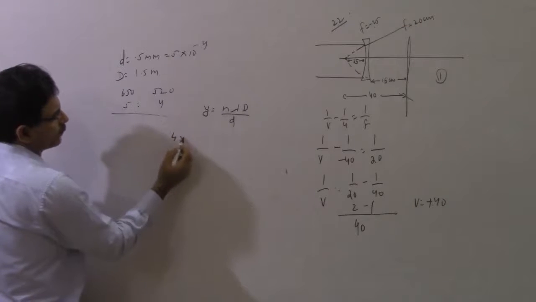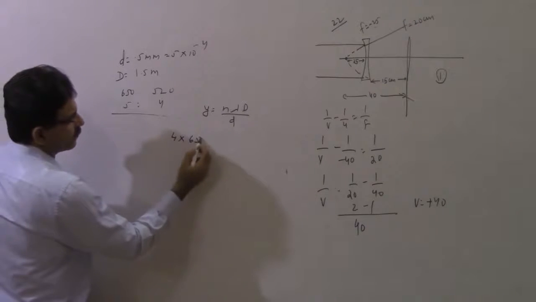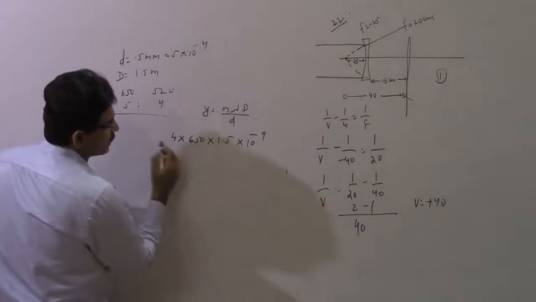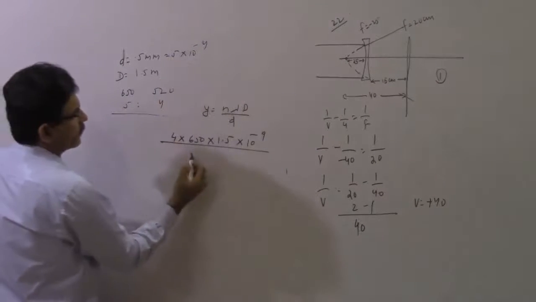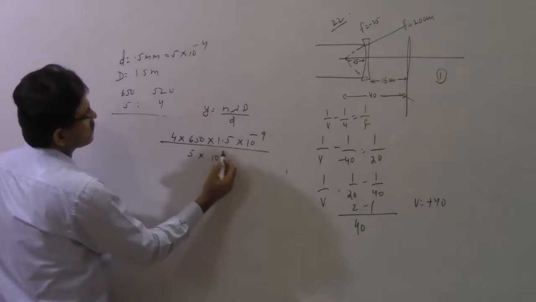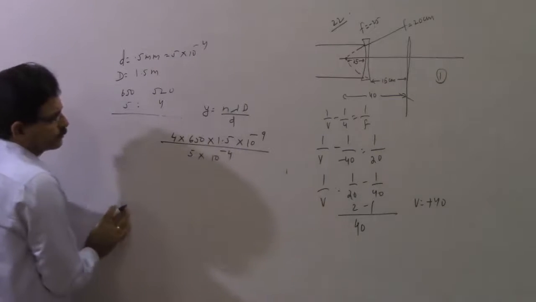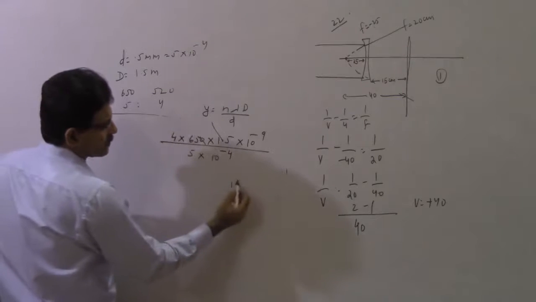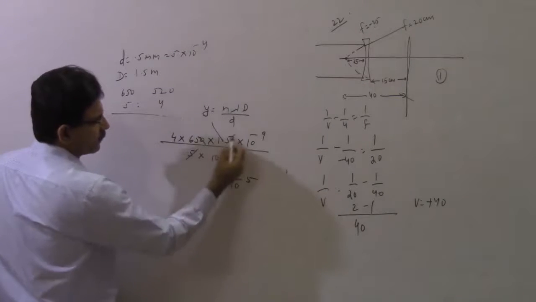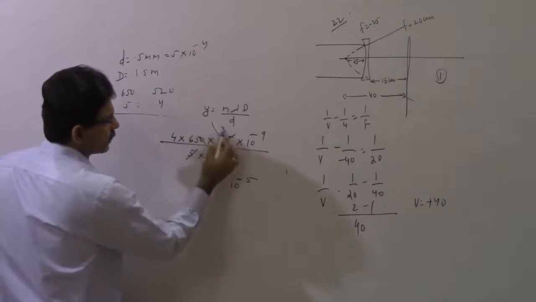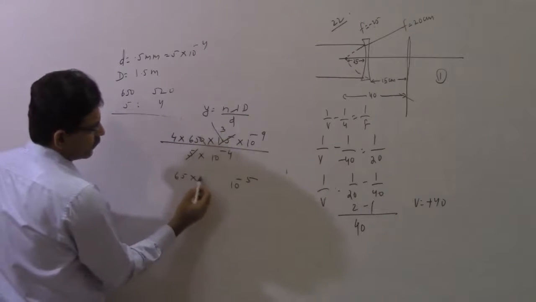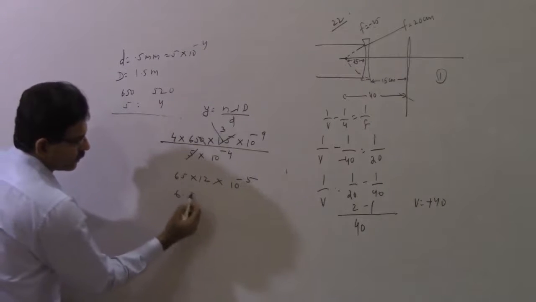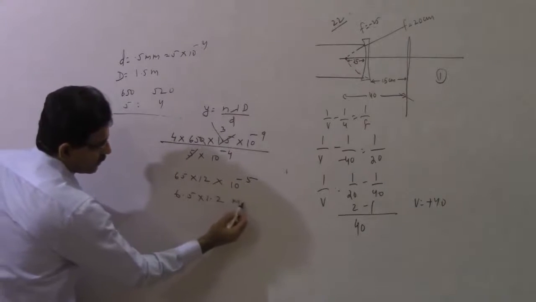So I take 4, and then I take 650 into 1.5 into 10 to the power minus 9 divided by 5 into 10 to the power minus 4. Alright, so you take this and 0 will cancel, 10 to the power minus 5 will come here, 5 and 15 you can lose, that is equal to 3. So 65 into 12 into 10 to the power minus 5, so 6.5 into 1.2 millimeter.